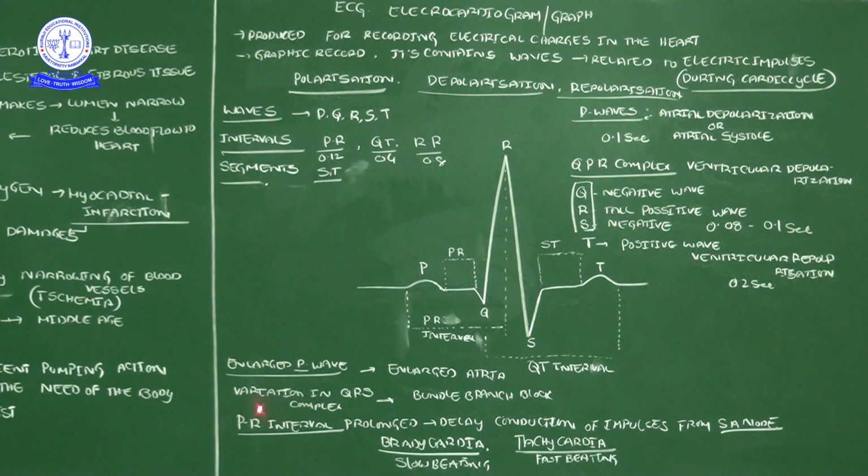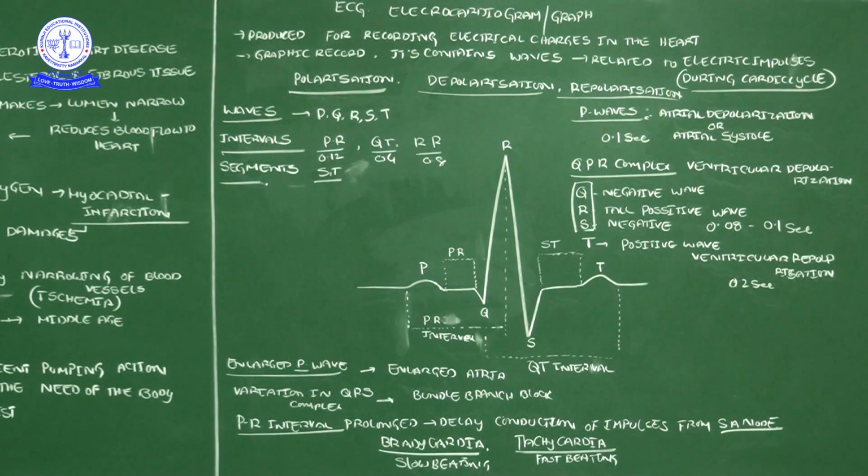And then, variation in the QRS. If anyone finds in the graph a variation in the QRS complex, that indicates the bundle of His is problematic. Why? QRS indicates ventricular contraction, and properly ventricular contraction is not happening. So there is some problem, because ventricular contraction is controlled by the supply of electricity with the help of the bundle of His and Purkinje fibers only. So the second point: variation in the QRS complex indicates the bundle branches are blocked, either the bundle branches or the Purkinje fibers.